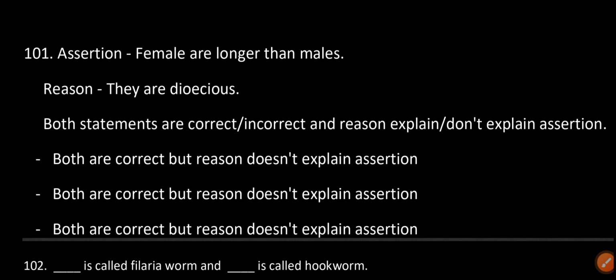Assertion: females are longer than males. Reason: they are dioecious. Both statements are correct or incorrect, and the reason explains or doesn't explain the assertion. Both are correct, but the reason doesn't explain the assertion.